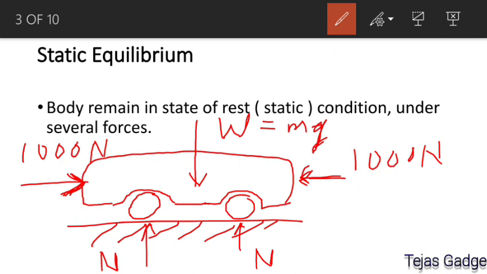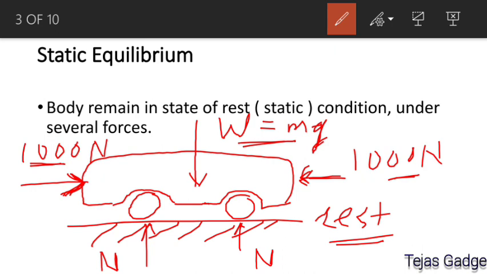Now in this case, how many forces are applied on the body? The self weight of the car; second, the normal reaction applied in the upward direction; horizontally toward the right, 1000 Newton applied by one man; and the opposite force of 1000 Newton applied by another man. It means there are several forces applied on the body, but still the body will remain at rest, the car will remain in a rest condition. Why?